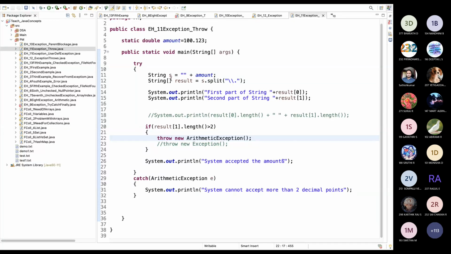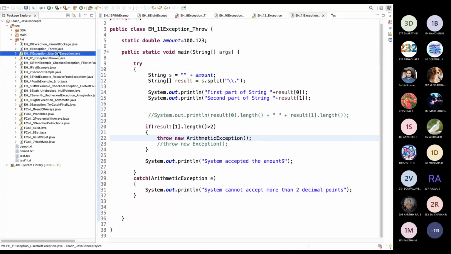Because in previous cases, what we have seen is the system is throwing the error, right? When we try to divide, or try to access something not present in the value, like array index out of bound, null pointer, like that. Those are all thrown by the system. Also we can throw manually by ourselves. Is that understandable, or can I say it in a different way? Understood, right? Okay, thanks.